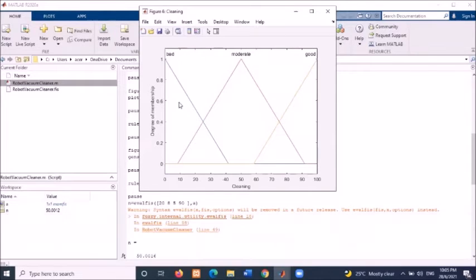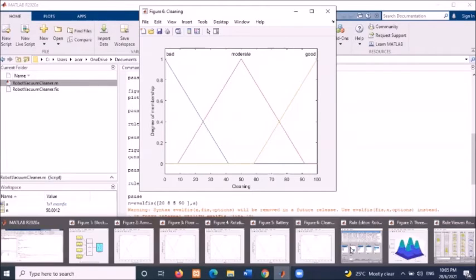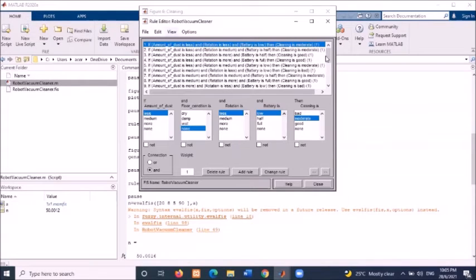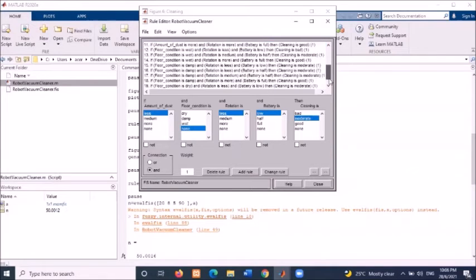Next, we go to output. Our output is cleaning. Cleaning has 3 categories, which are bad, moderate, and good. This is our rules. We have 21 rules for our project.